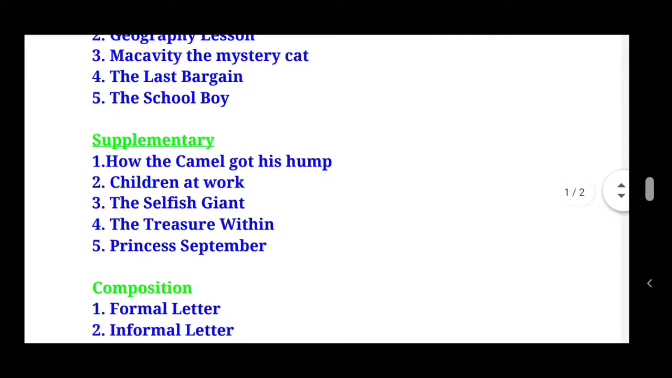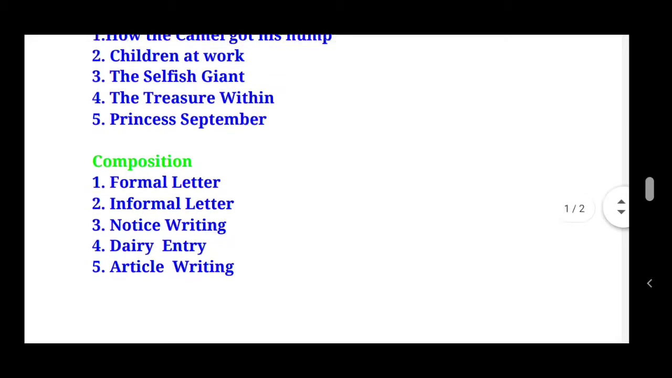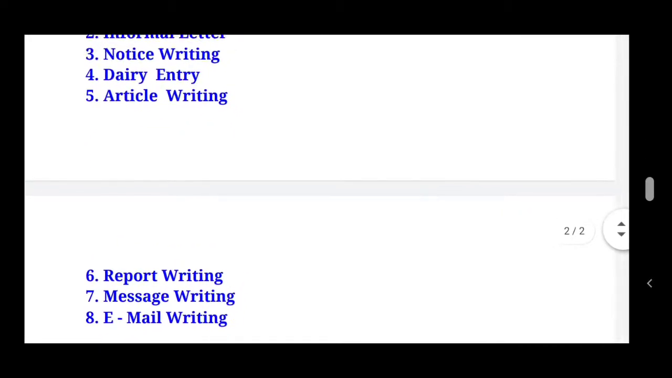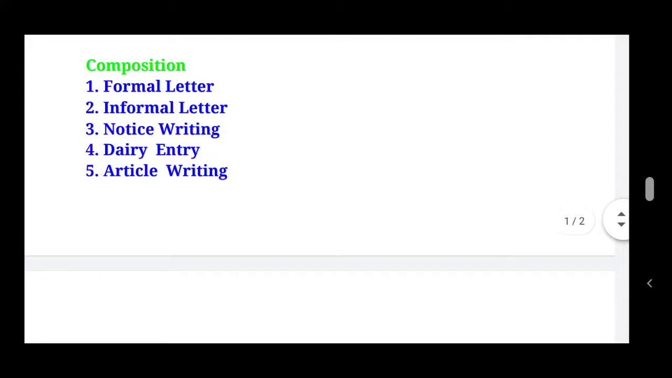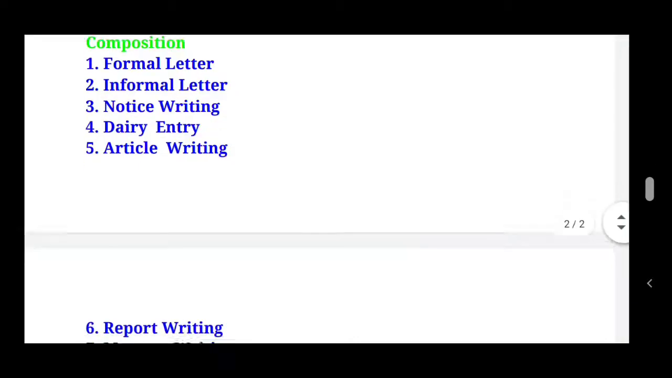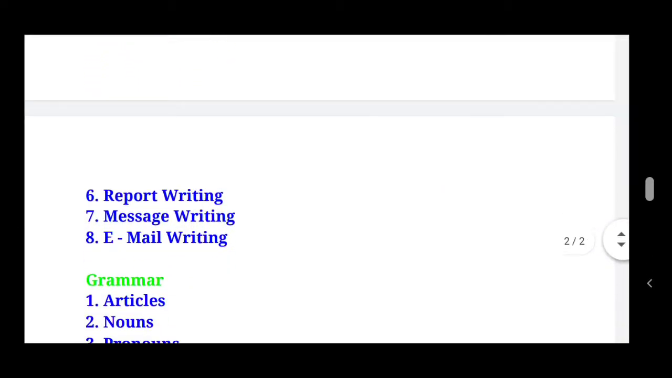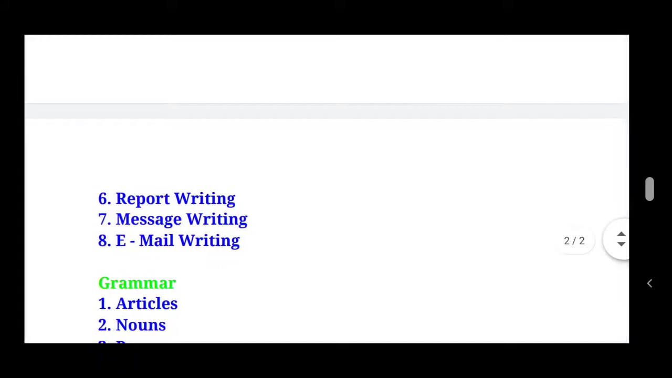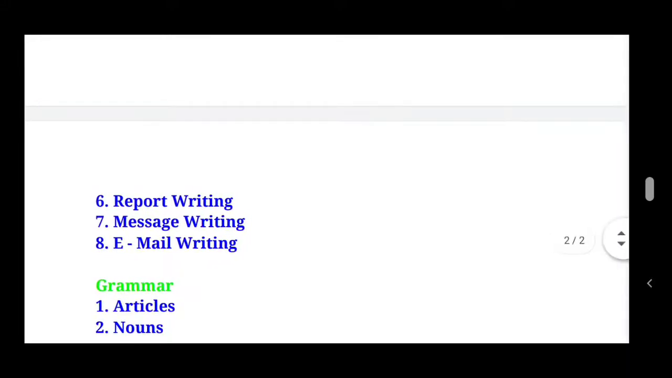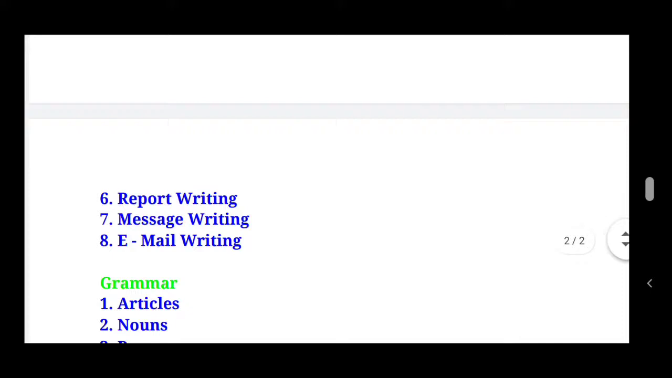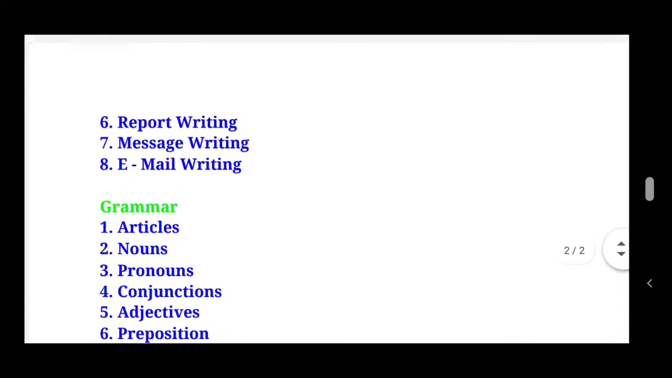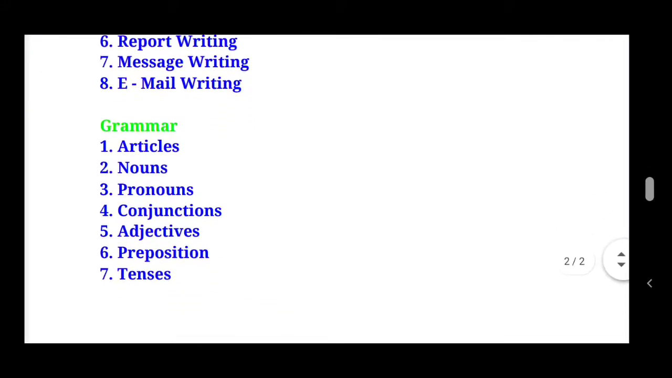Then moving on to the composition part, we have 8 compositions totally. First one is formal letter. Second one is informal letter. The third one is notice writing. Fourth one, diary entry. Fifth one is article writing. Sixth one is report writing. Seventh one is message writing. And eighth one is finally email writing. So this is from the composition area.